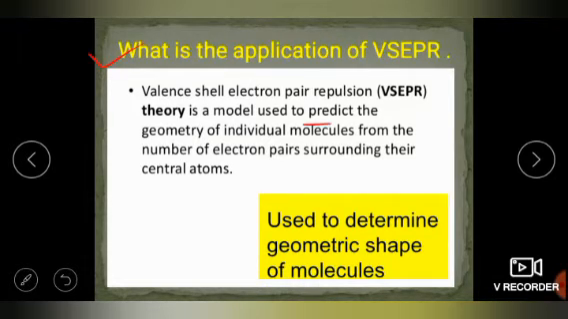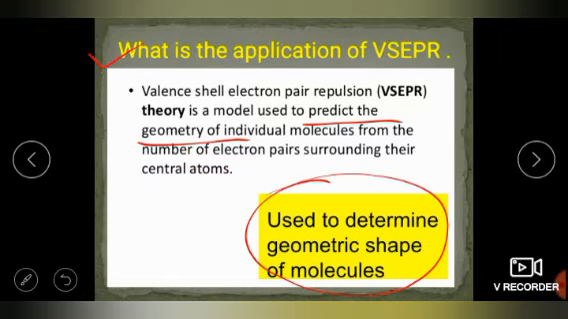It is applied to predict the geometry of individual molecules from the number of electron pairs surrounding their central atom. So it is used to determine the geometry or shape. Basically, what is the application of VSEPR theory? It is used to determine the geometry of shape, I mean which particular shape the geometry is.